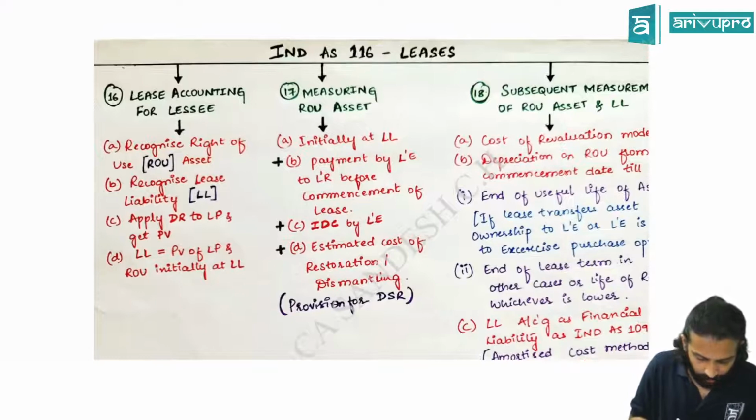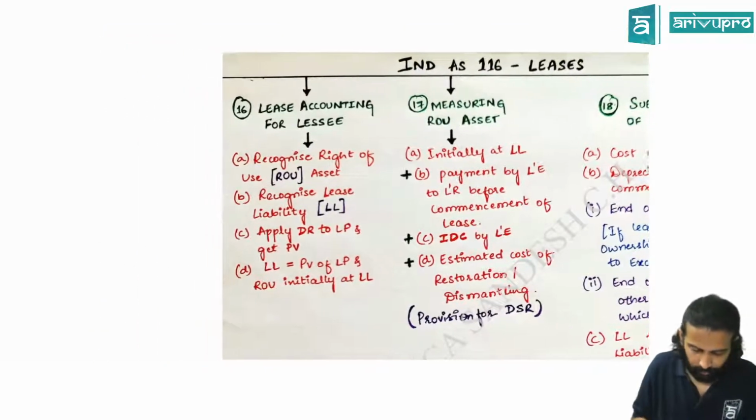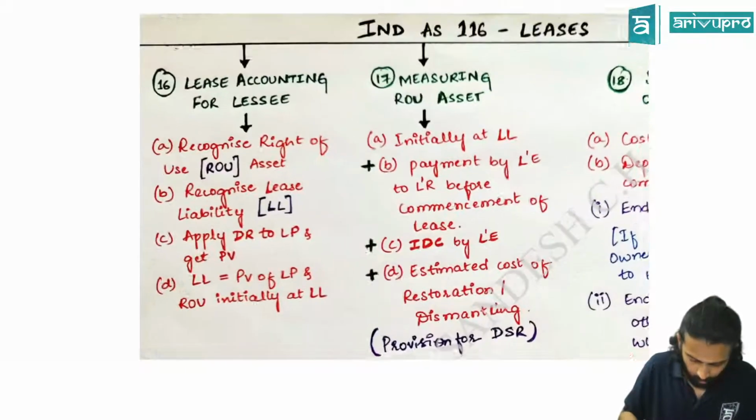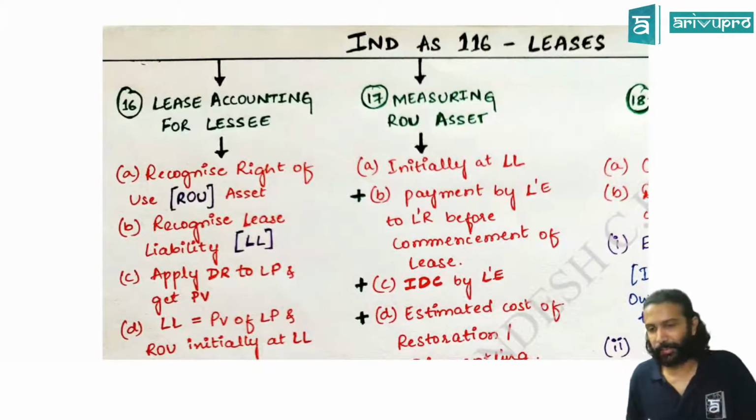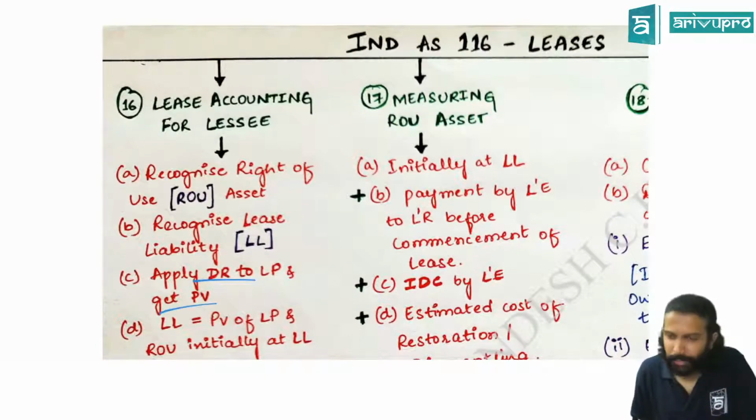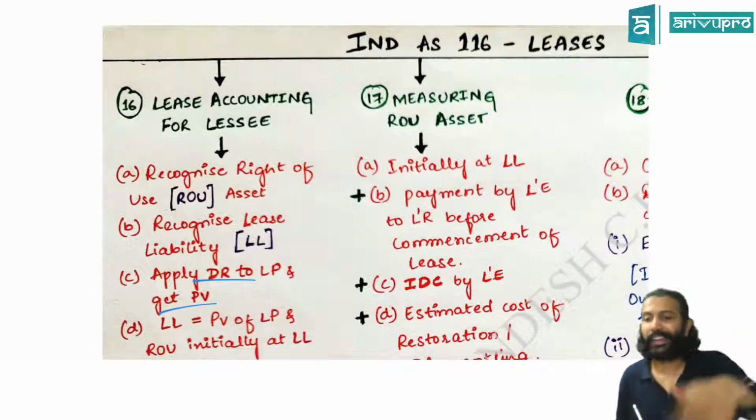Next, lease accounting. How do you do lease accounting? First, for the lessee, you have to recognize two things: ROU and lease liability. Lease liability, how do you calculate? Present value of future lease payments. That's what we have written here. Apply the discount rate to lease payments to get the present value. That present value of lease payments is nothing but the initial measurement of lease liability.